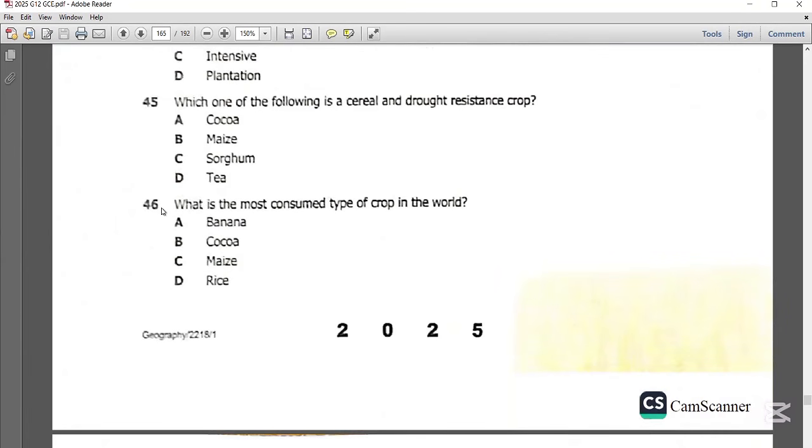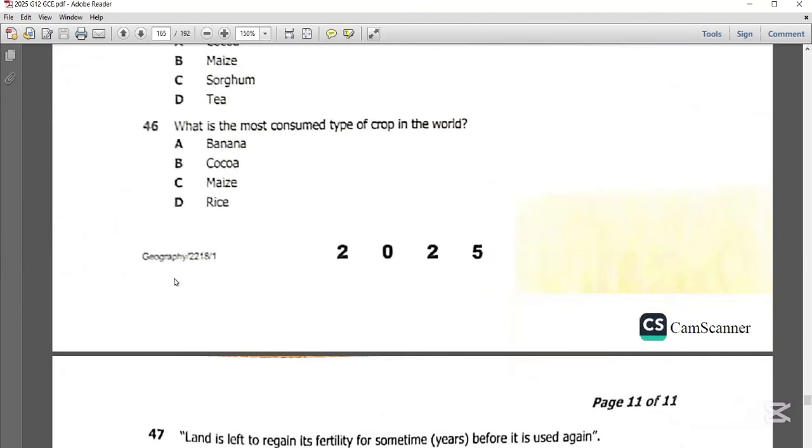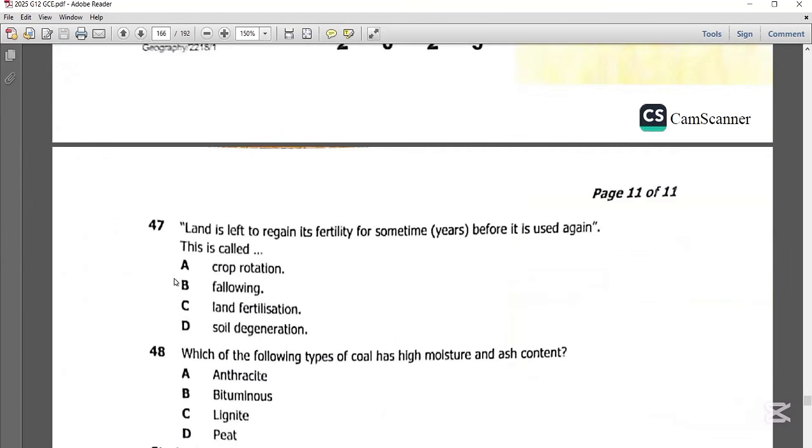Now, question 46 says, what is the most consumed type of crop in the world? So the best possible answer is rice. Tell me a country that you know where they do not eat rice. I guess you failed to find one. So rice is the most consumed type of crop in the world. Let's get to question 47.